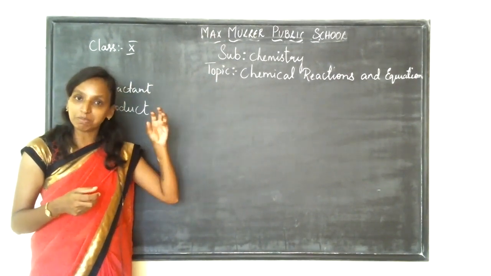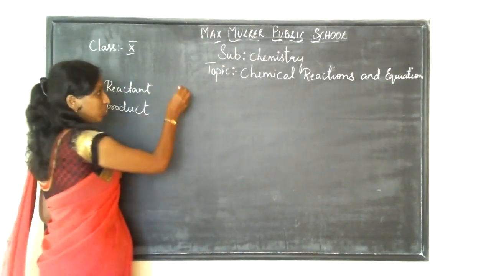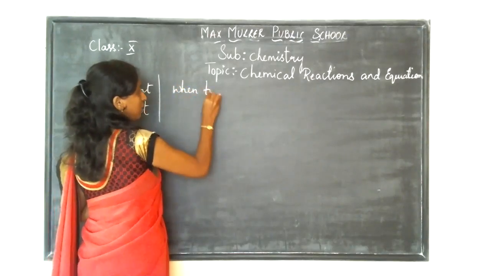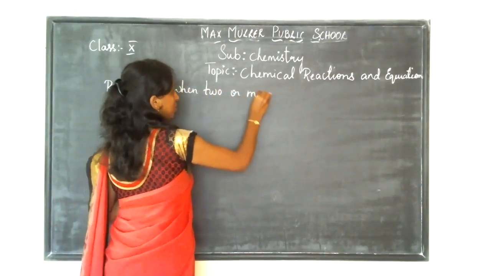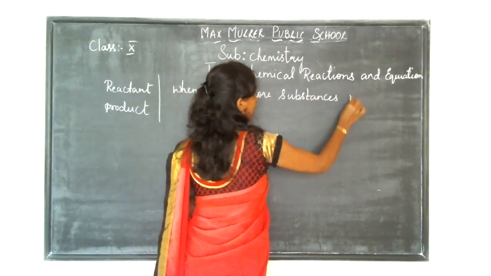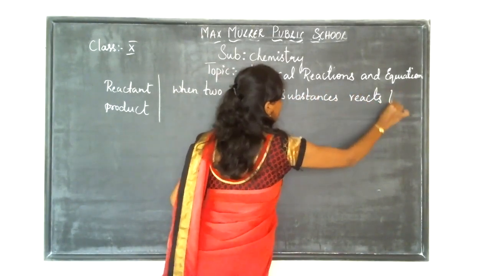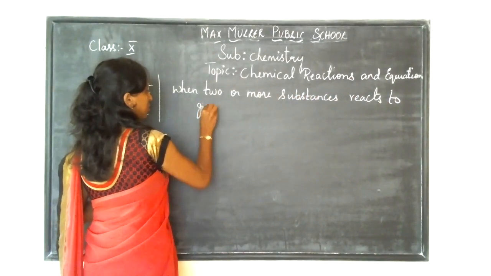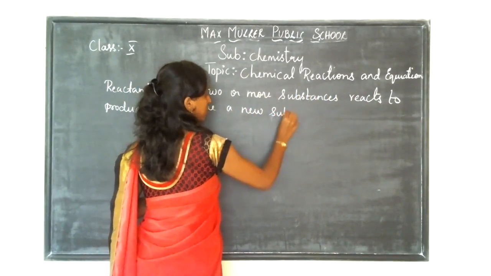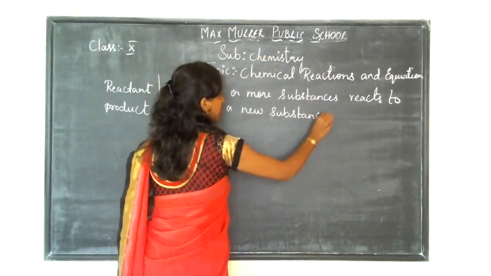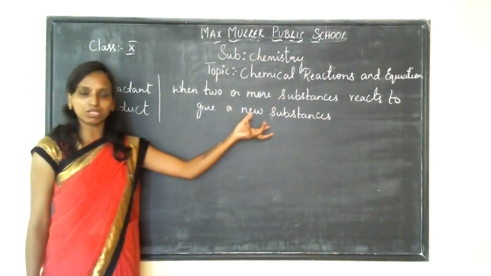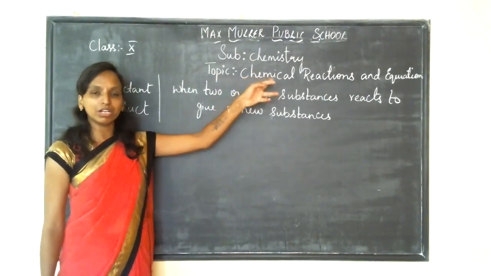When two or more substances, I'm going to define that. Let me tell you. When two or more substances react to give a new substance, it is called a chemical reaction. Two or more substances have reacted to give some new substance, which is called a chemical reaction.